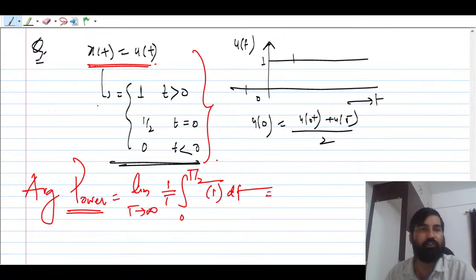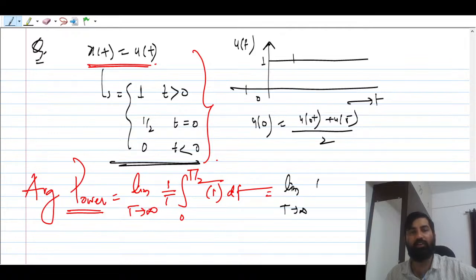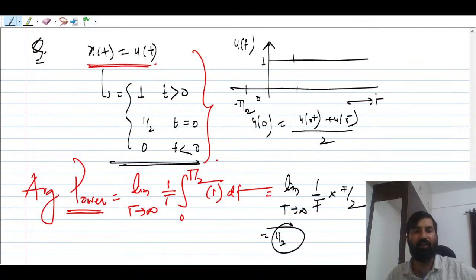So limit T tending to infinity means what? What will happen here is this will come out to limit T tending to infinity of 1 by T, because we are integrating from minus T by 2 to T by 2. So this is nothing but T by 2, T gone, so 1 by 2 will be the power.